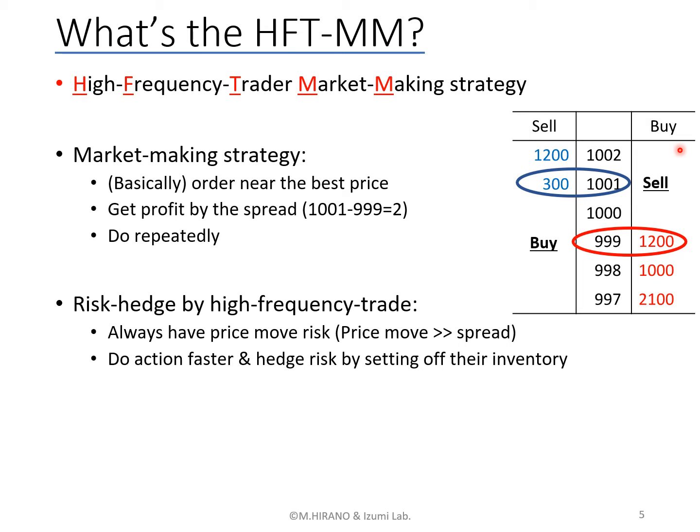However, this strategy needs hedging of risk. It is because the price movement is often larger than the profit between the best bid and best ask. So they try to hedge risk by monitoring and acting very, very fast.